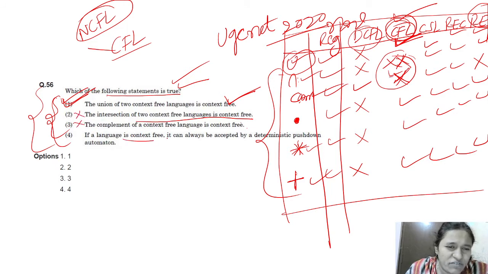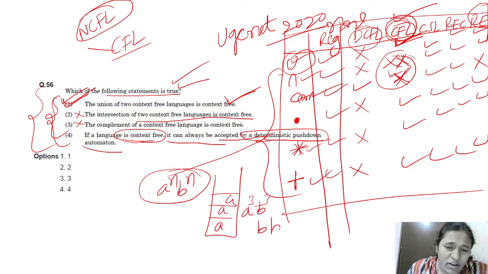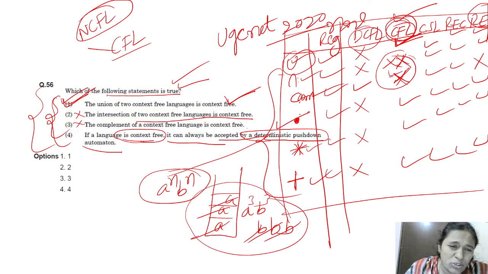If a language is context-free, it can always be accepted by a deterministic push-down automaton. No. A deterministic push-down automaton should have only one comparison, and the push and pop should be clear. Suppose we push all A's, then whenever we see B's, we pop one A per one B. This is a deterministic push-down automaton. But context-free can be NCFL also, right?